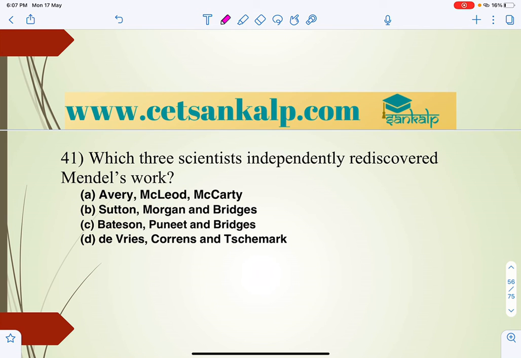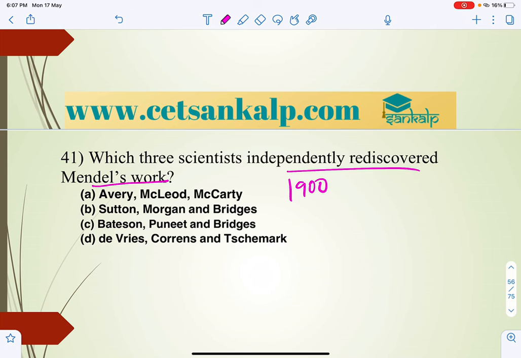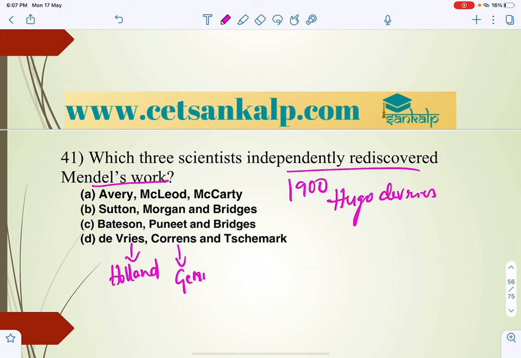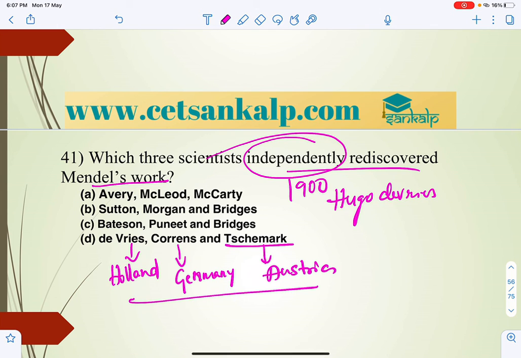Which three scientists independently rediscovered Mendel's work? In 1900, Hugo de Vries from Holland, Karl Correns from Germany, and Tschermak from Austria. All these independently rediscovered Mendel's work. So for question 41, the answer is D.